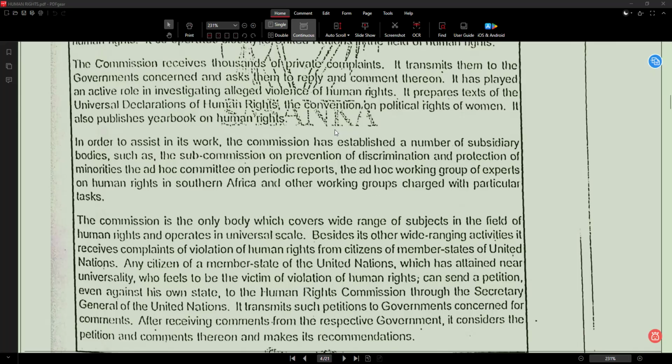The Commission helps in preparing important human rights documents and agreements. Documents giving equal political rights to women also. Next, it also publishes a yearbook on human rights. Publishing means producing and releasing, and publicly circulating. Yearbook means annual book. So the Commission releases a yearly report on human rights, a book showing yearly updates on the rights of a human.